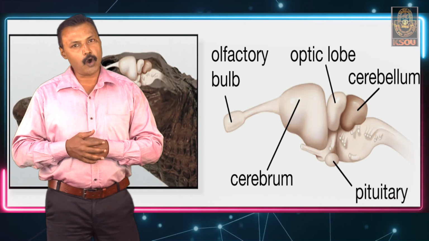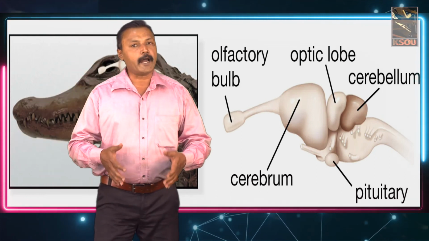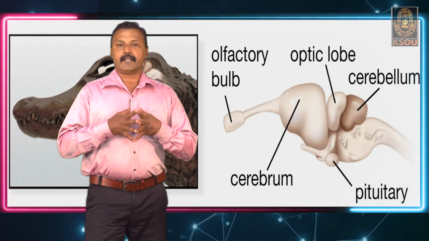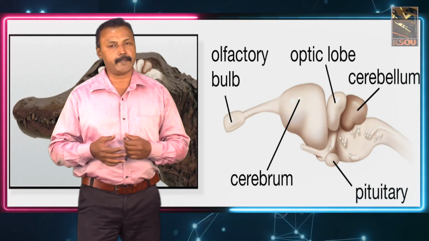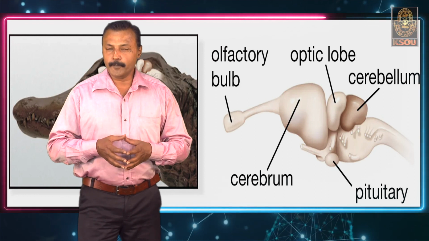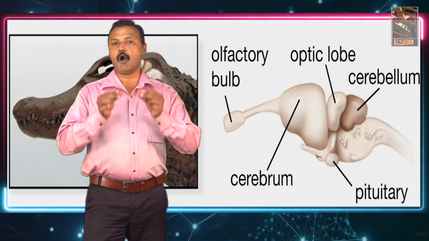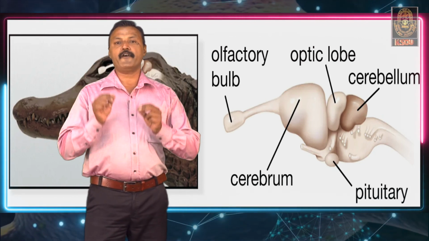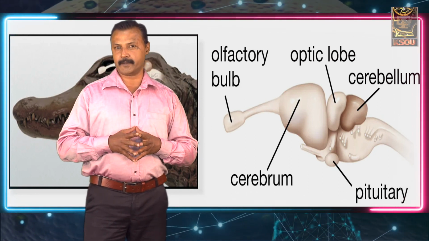Now, let us move on to the brain of the reptile. With the complete terrestrialization of the reptiles, the reptile brain is much more advanced than the amphibians as well as the fishes. The forebrain of the reptiles is produced into very long olfactory lobes, with the olfactory peduncle attached to the anterior region of the cerebrum.